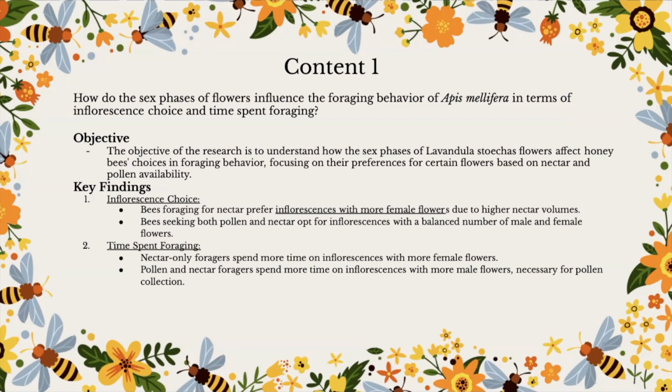There are 2 key findings. One was inflorescence choice. Bees foraging for nectar prefer inflorescences with more female flowers due to the higher nectar volumes. Bees seeking pollen and nectar opt for inflorescences with a balanced number of male and female flowers.